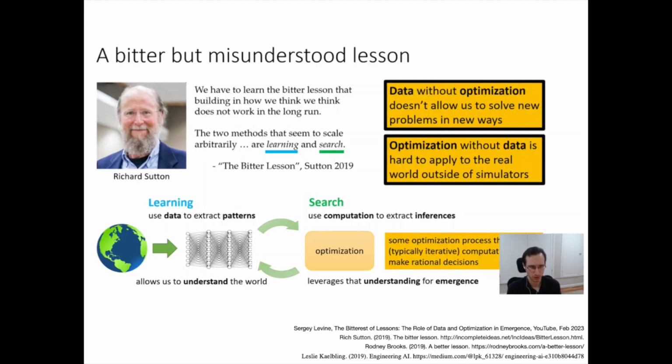Rich Sutton states in the blog The Bitter Lesson, the two methods that seem to scale arbitrarily are search and learning. He also highlights the importance of meta methods. Sergey Levine states that data without optimization does not allow us to solve problems in new ways, and optimization without data is hard to apply to the real world outside of simulators. Read also blogs by Rodney Brooks and Leslie Kaelbling.